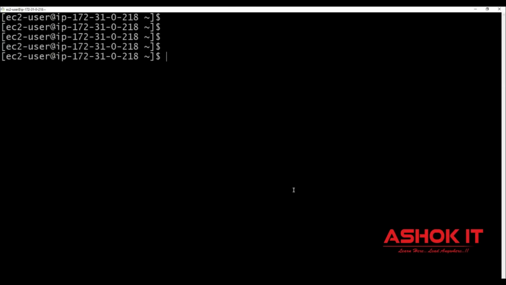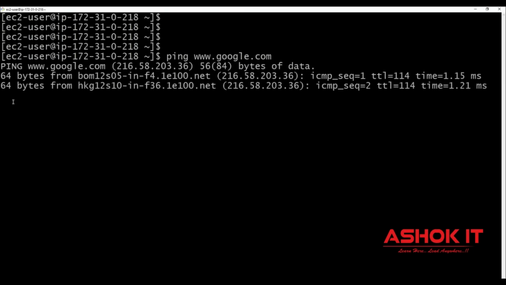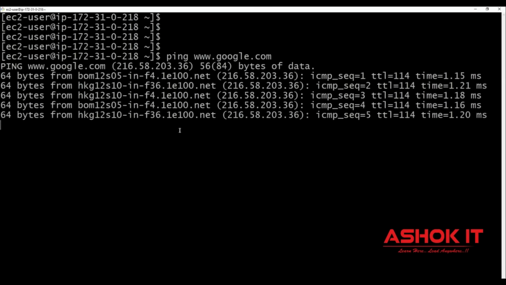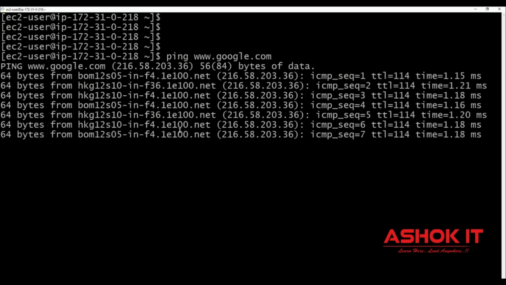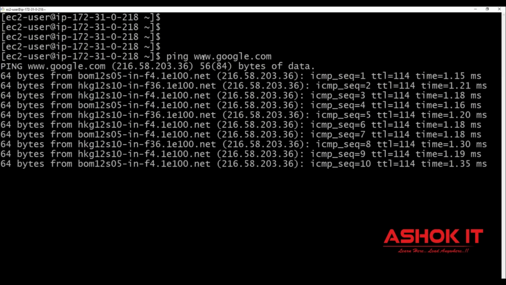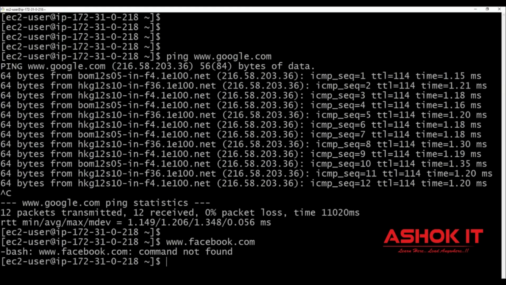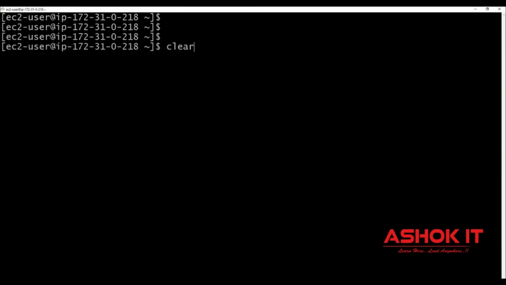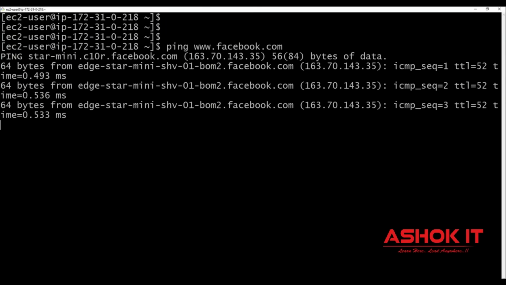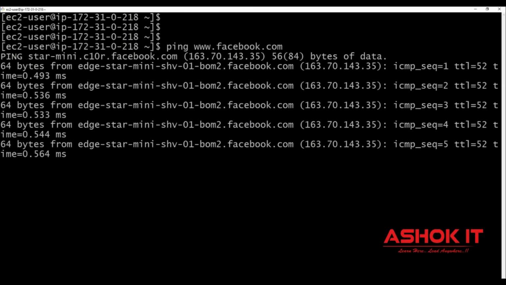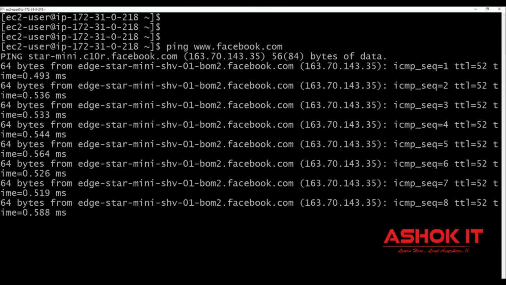For example, I want to see whether my machine is able to connect with Google or not. Ping www.google.com. So if you are getting the response like this, that means our machine is able to ping Google, our machine is able to connect with Google. Similarly, you can check ping www.facebook.com. So I want to check whether my machine is able to connect with facebook.com or not. Yes, you can see I'm getting some response from facebook.com. That means my machine is able to connect with that.